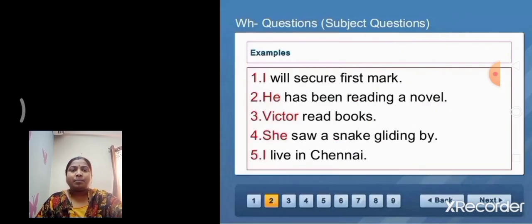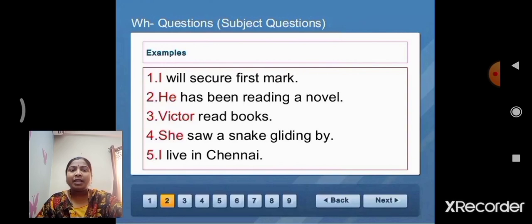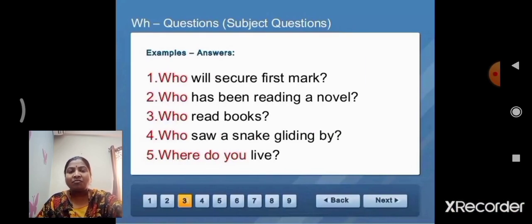Next statement. He has been reading a novel. Here he is the person. That's why we can put the WH phrase who. Who has been reading a novel?